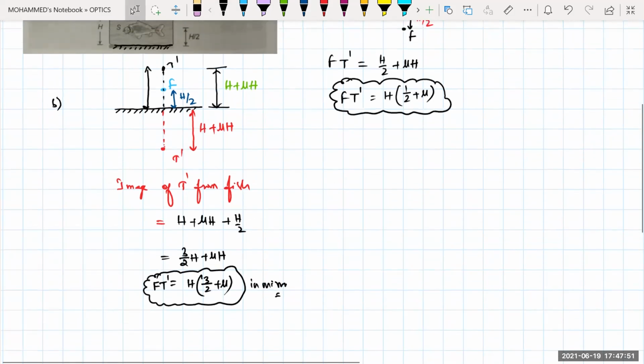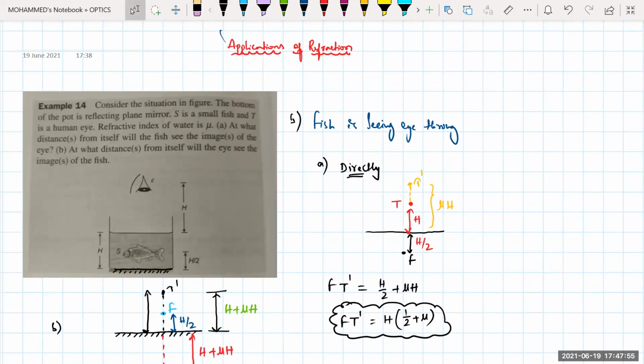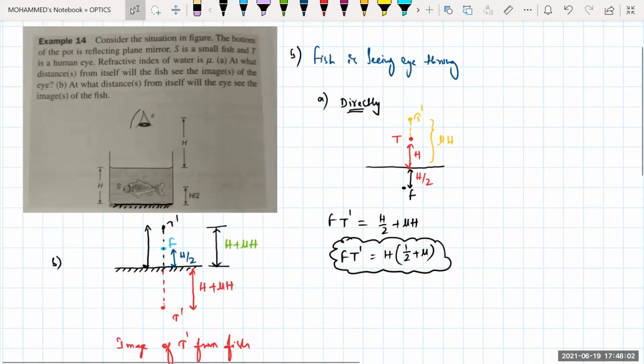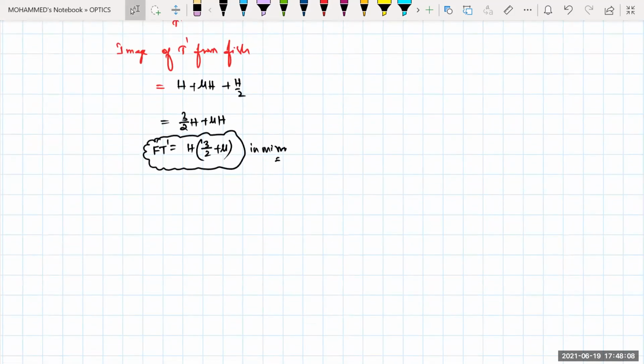So this is a situation where, beta, if the fish is seeing the image of your apparent depth, that is t dash, then at what distance does it appear? That is the first situation. If the eye is seeing the fish directly, then you tell me. Now the situation is something like this.